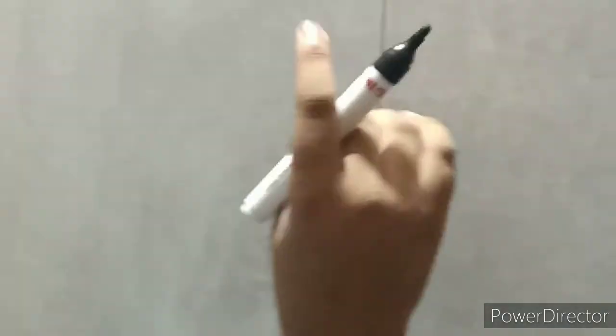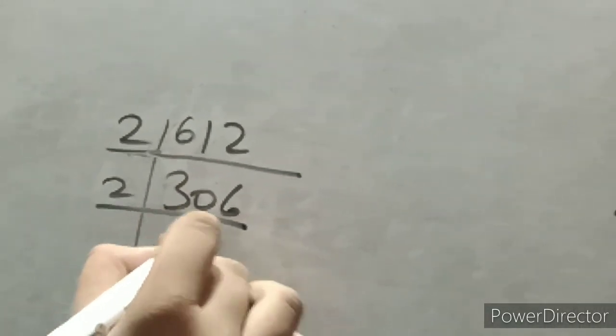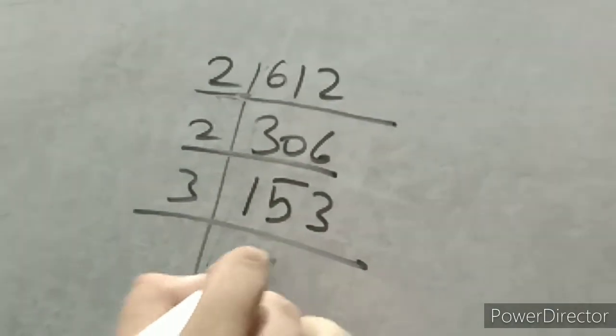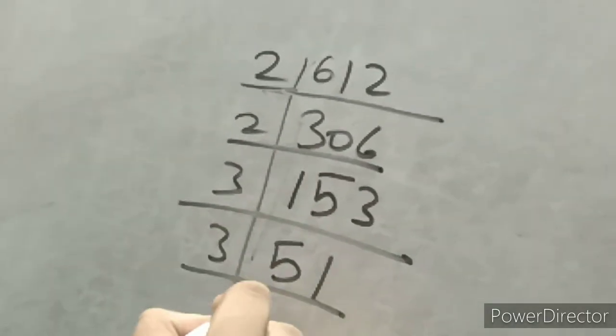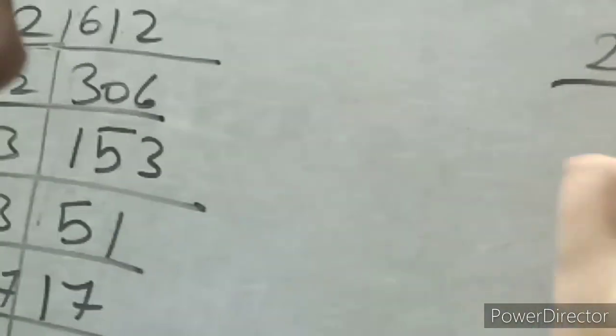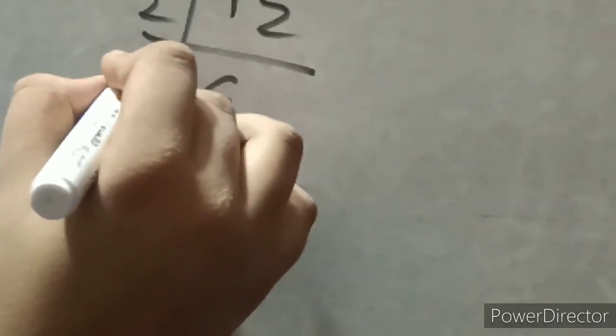So your 612 can be expressed as follows: by 2 it will be 306, then by 2 it will be 153, and by 3 it will be 51, and by 3 it will be 17, then 17. Now for 48 it will be 24, 12, 6, 3 and 1.